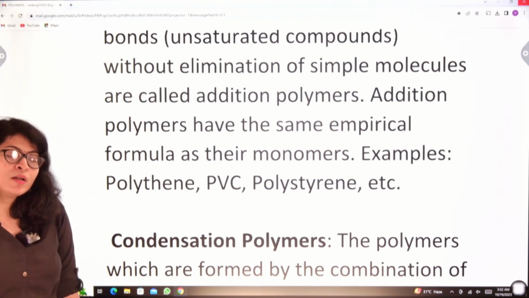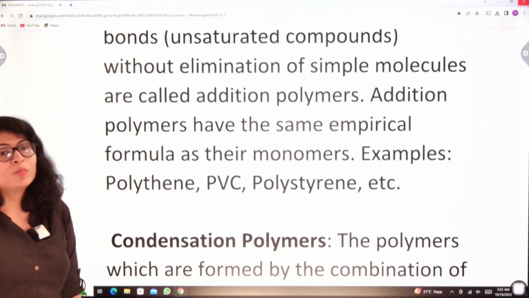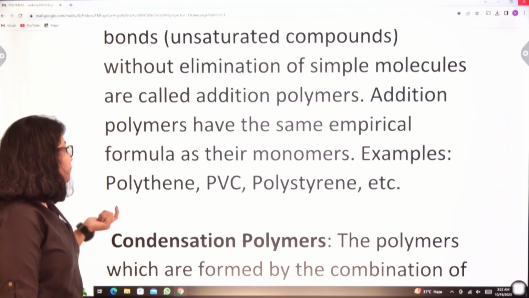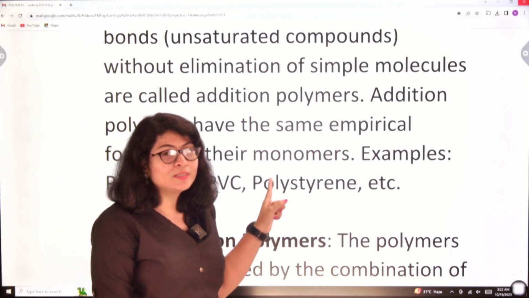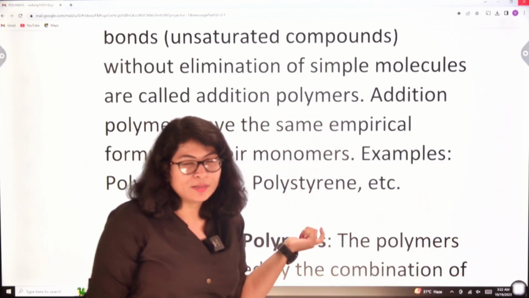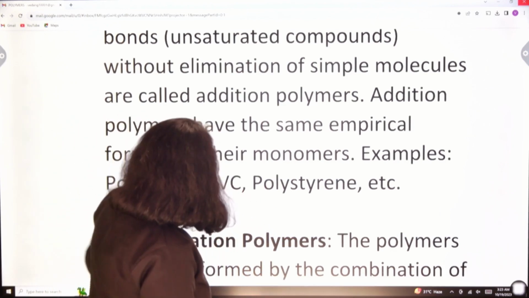The double or triple bond basically broke to accommodate the new atom or molecule which is coming to bond with it. Examples are polythene, polyvinyl chloride and polystyrene. These contain double or triple bonds among the carbon atoms.